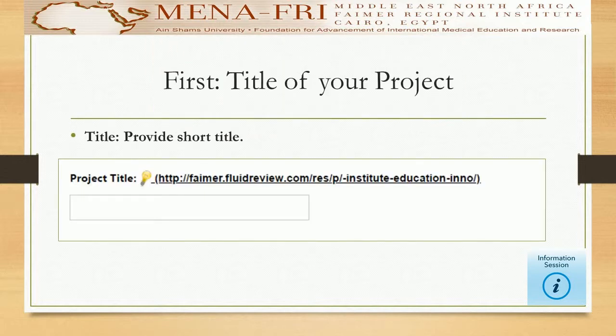When you start filling section B of your application, you will be asked to write down the title of the institution in which you will implement your project. Then, go through 10 steps to apply for your project. First step, write down the title of your project. Less is more. Try to make it concise and focused, and reflecting innovative activity in your project if possible.